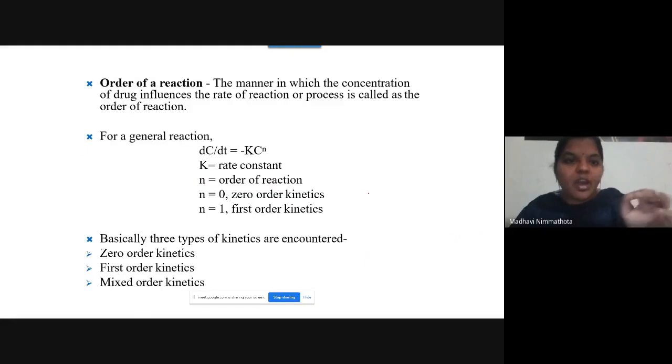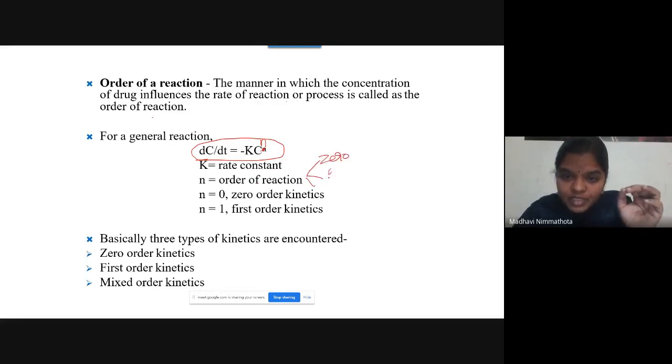Just write it. Order of a reaction: the manner in which the concentration of drug influences the rate of reaction or process is called the order of reaction. So you already know this general equation: dC by dt equals minus K C to the power of N. K is the rate constant, N is the order of reaction. Either it may be 0 or first or second.